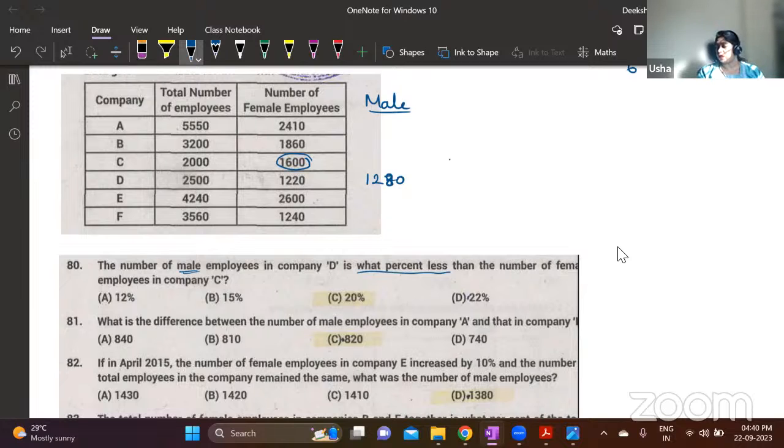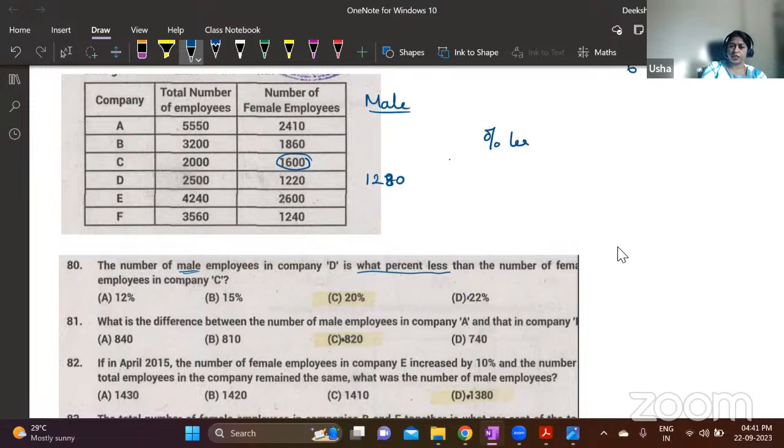Whenever the question is what percent more or what percent less, remember always take the difference between the numbers in the numerator. If the question is what percentage less, then take the greater number in the denominator. This is to find percentage less. Understand this clearly.